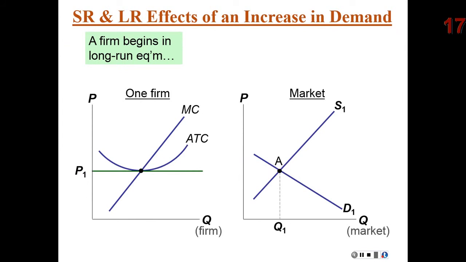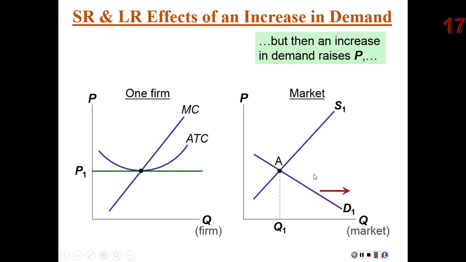Looking at the graph, let's just start in equilibrium. Here on the left we have a competitive firm. Here on the right we have a competitive market. Let's just say this is corn. Currently, this is our long-run equilibrium, where marginal cost is upward sloping, and price and our marginal revenue here is horizontal. The firm is going to produce here at the minimum of average total cost. And here we have market equilibrium.